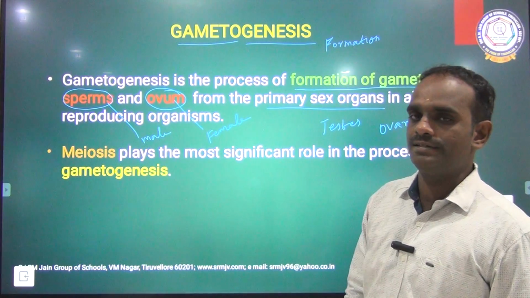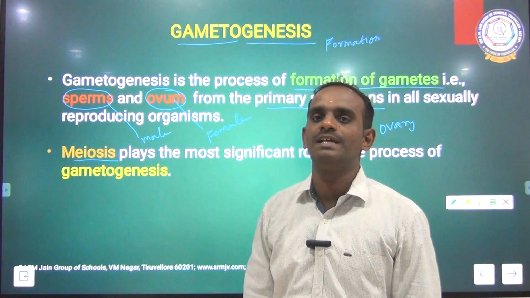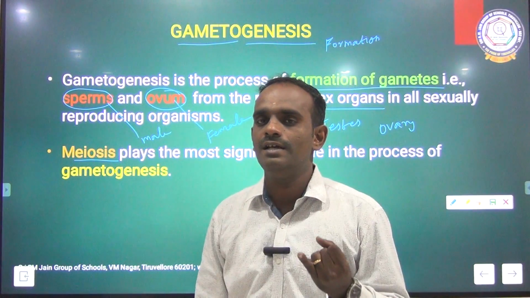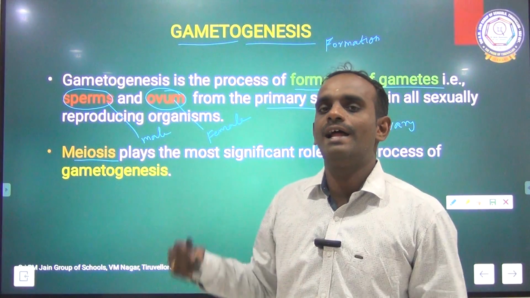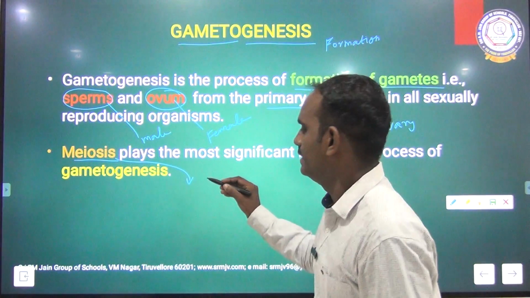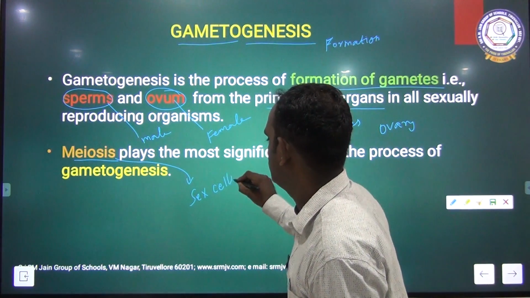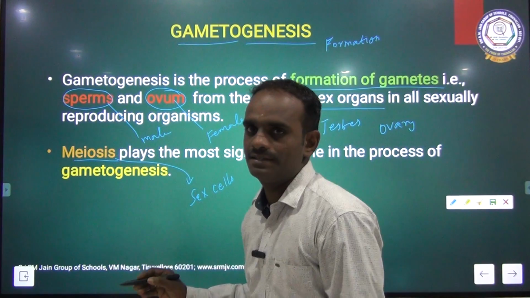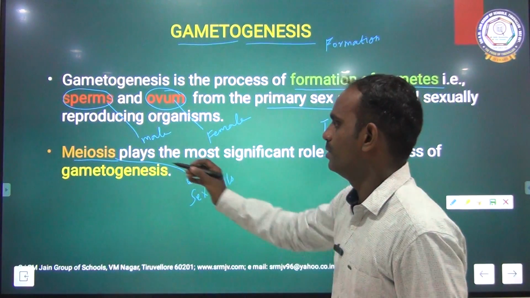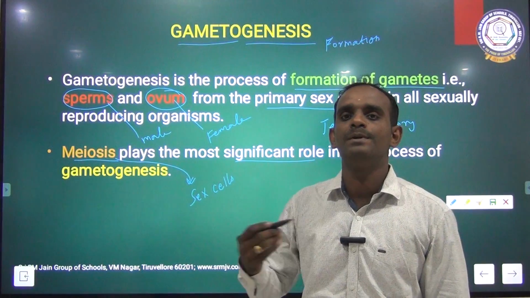In gametogenesis, meiosis is a type of cell division. You know, there are three different types of cell division. One is amitotic cell division, the second is mitotic cell division, and the third is meiosis. Meiosis is a type of cell division that takes place in sex cells. What is meiosis? It is reduction division. So meiosis plays a most significant role in the process of gametogenesis.